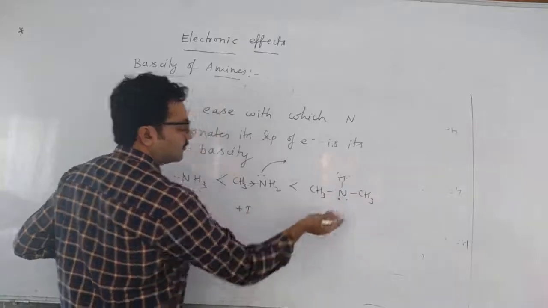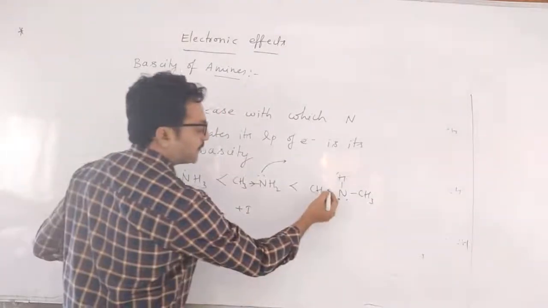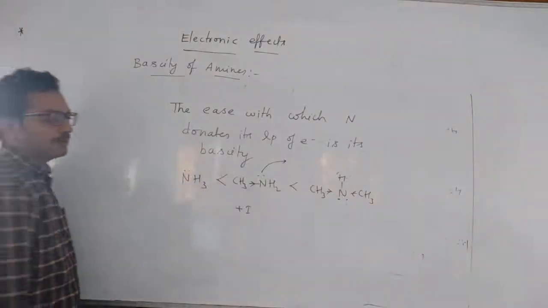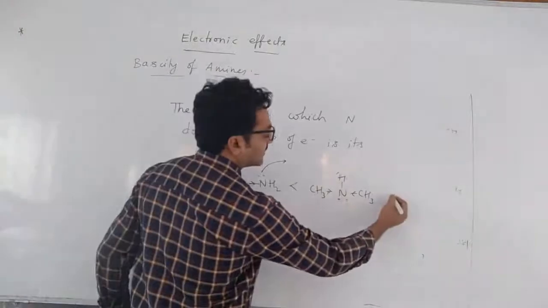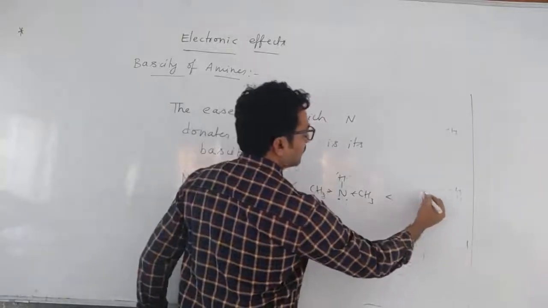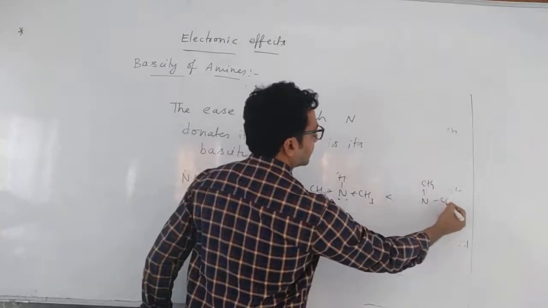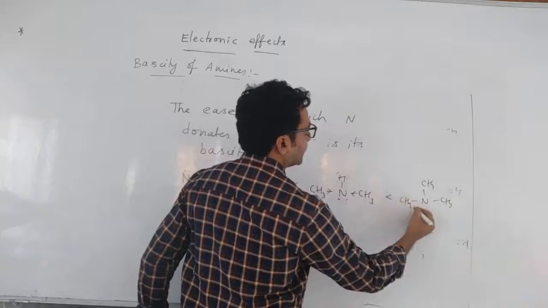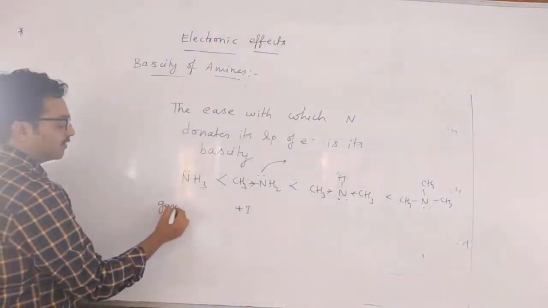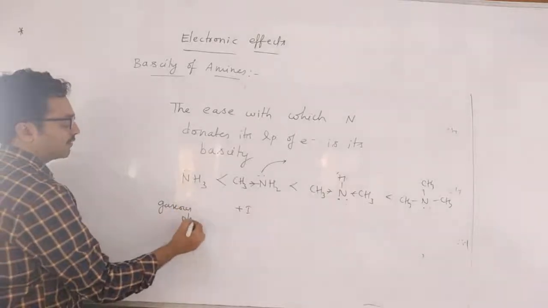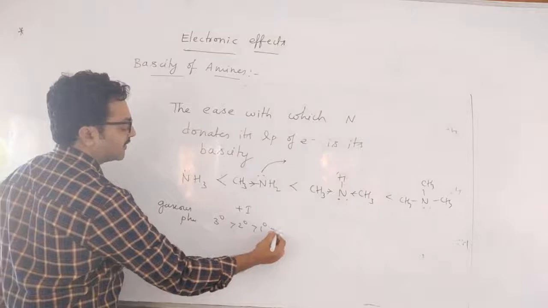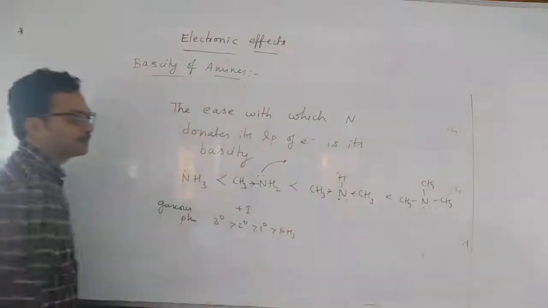Why? Two inductive effect groups are there. Two CH3 groups are there. Okay? And it should be more basic than tertiary amine also. But this is in the case of gaseous phase only. So gaseous phase, what is the order of basicity? 3 degree greater than 2 degree greater than 1 degree greater than ammonia.